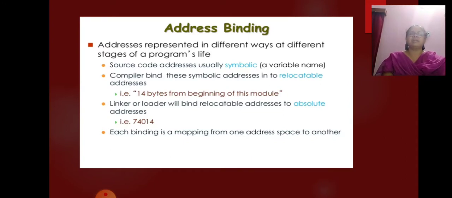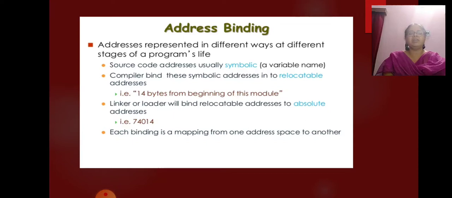If you know at compile time where the process will reside in memory, then absolute code can be generated. For example, if you know that a user process will reside starting at location R, then the generated compiler code will start at that location and extend up from there. If at some later time the starting location changes, then it will be necessary to recompile this code. The MS-DOS format programs are bound at compile time.